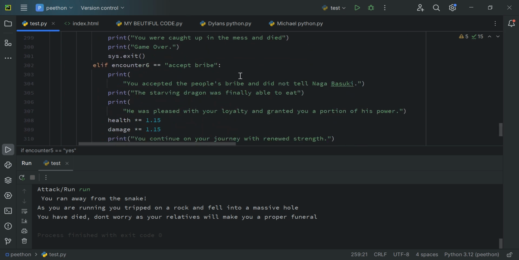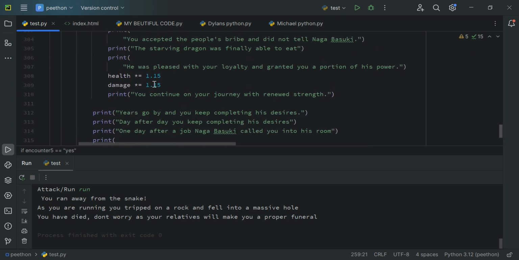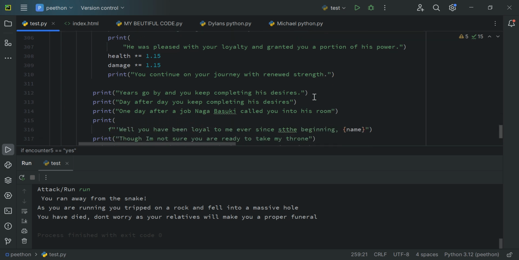If I do say accept the bribe, you have accepted, the starving dragon is now able to eat, he was pleased by your loyalty and gives more. Health times-equals 1.15. Pretty much means it's a 15% increase on your health and damage. You continue on your journey with renewed strength.